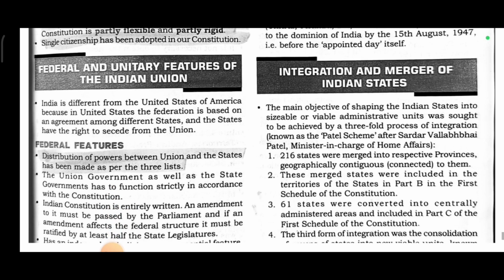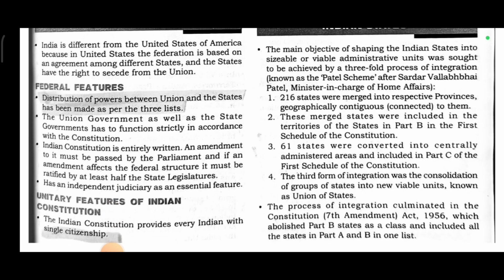Federal and unitary features of the Indian Constitution. India is different from the United States of America because in the United States the federation is based on an agreement among different states and the states have the right to separate from the union. The federal features: distribution of powers between the union and the states has been made as per the three lists. The union government as well as the state governments have to function strictly in accordance with the Constitution.